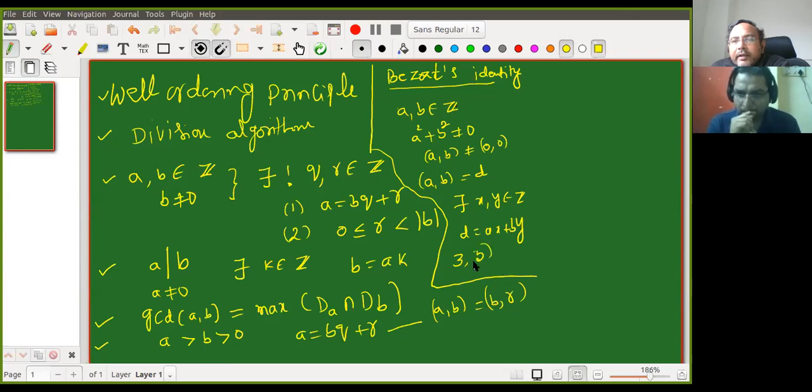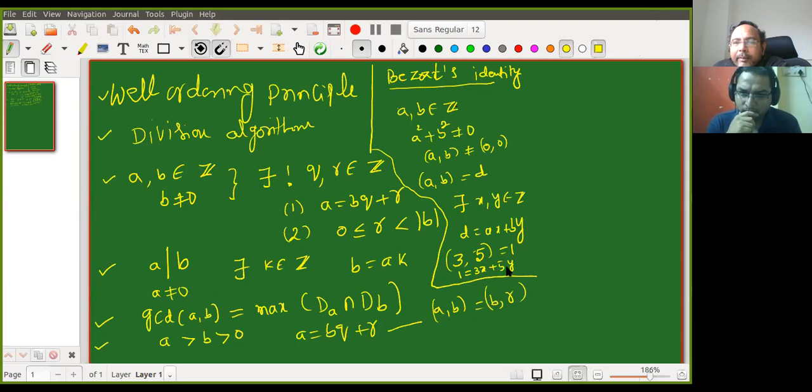For example, if I take 3 comma 5, the GCD is 1. Now 1 can be expressed in more than one way, so you can find x and y such that 3x plus 5y equals 1. Can one of you give me one quickly? x equals minus 8 and y equals 5. Then 3 into minus 8 is minus 24, and 5 into 5 is 25. 25 minus 24 is 1.